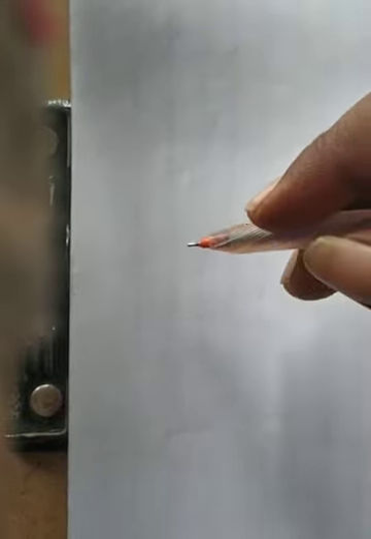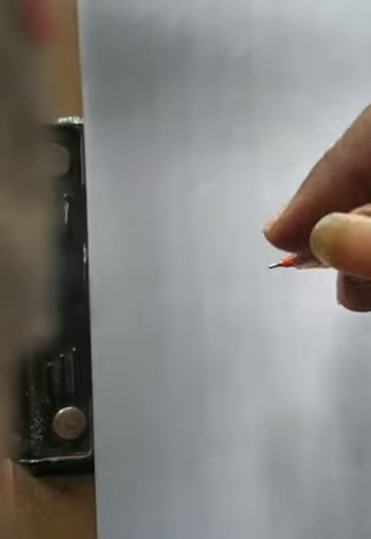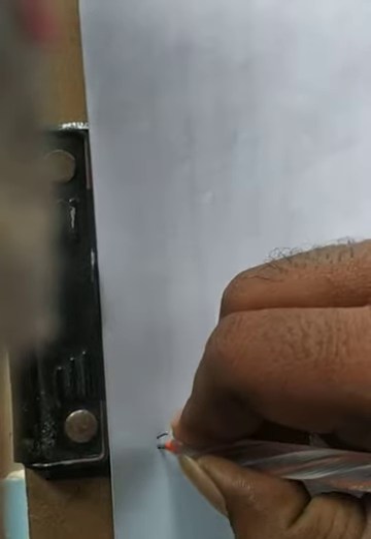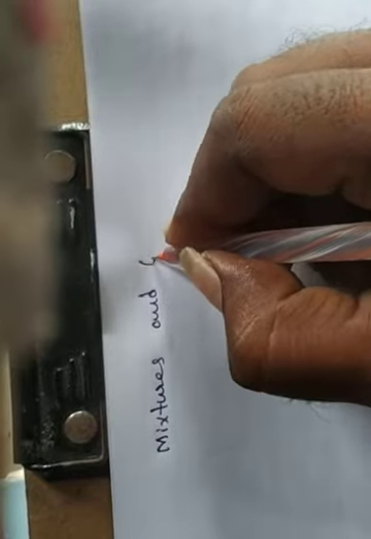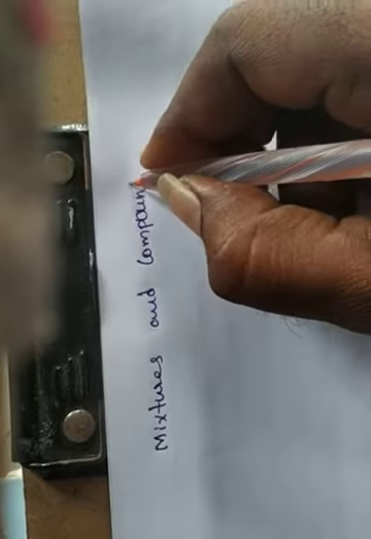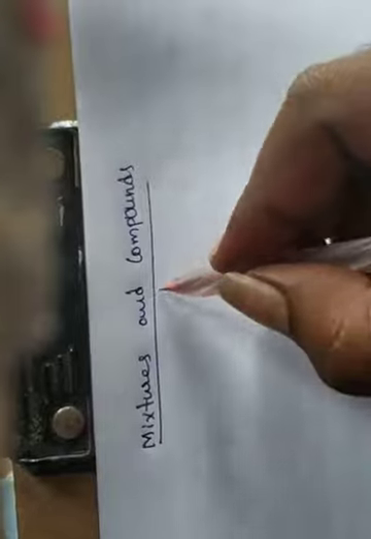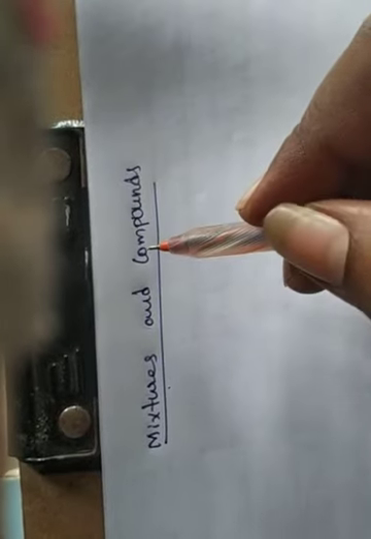Today I am going to discuss the differences between mixtures and compounds. How can you define the difference between a mixture and a compound?